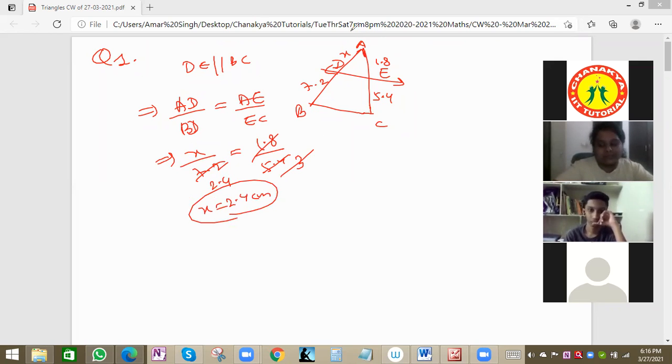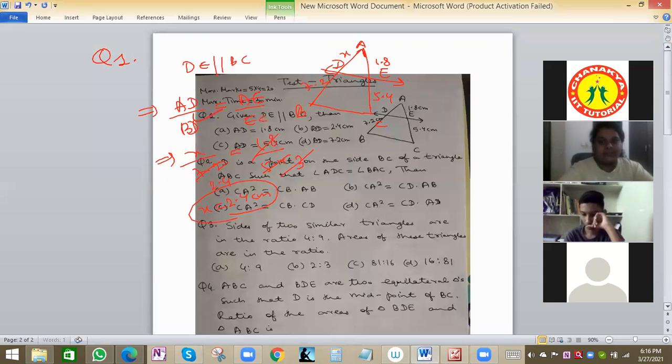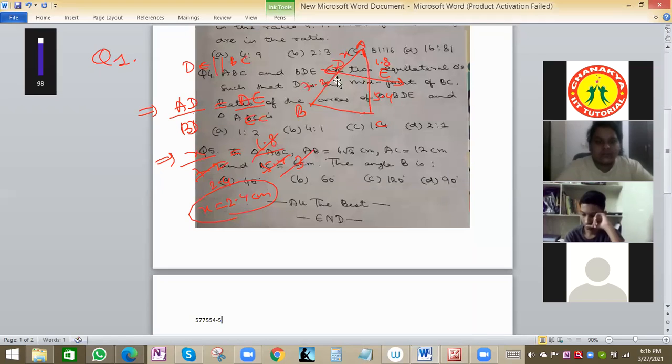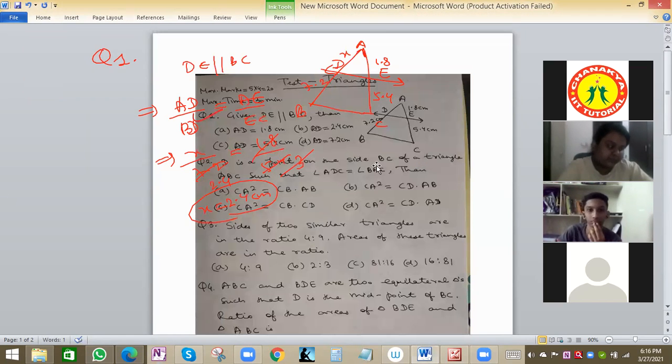So the answer is 2.4 centimeter, which means the option will be B. For the first one, option B, 2.4 centimeter, is the final answer. All of you are correct. 2.4 centimeter.